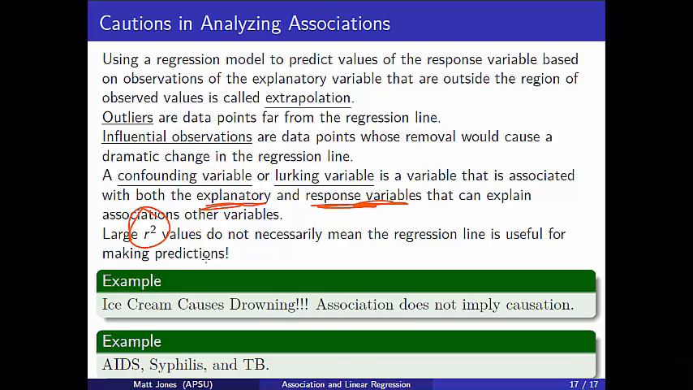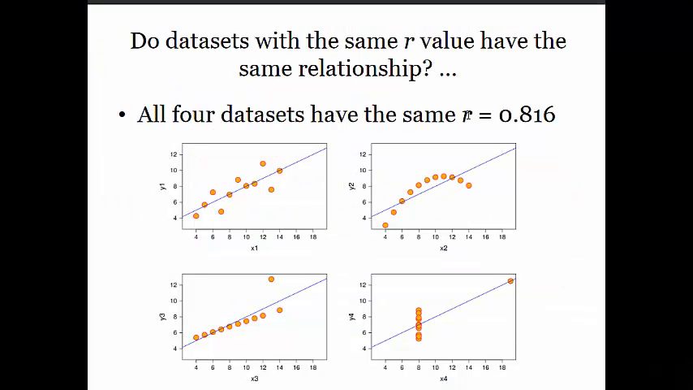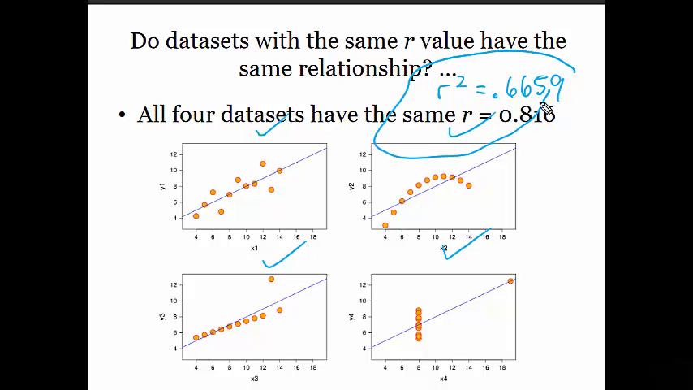And we've talked about this, large R-squared values do not necessarily mean that the regression line is useful for making predictions. Remember, R-squared is the coefficient of determination, which measures the proportion of variation in the response variable that's accounted for in your regression model. Now, remember, R-squared, the coefficient of determination, is in fact little r squared. So if I were to take this number, which turns out to be the r value for each one of these 1, 2, 3, 4 data sets, what is r squared in this case? It's 0.6659 approximately. Okay, that's not too shabby. It's not like 90% or anything.